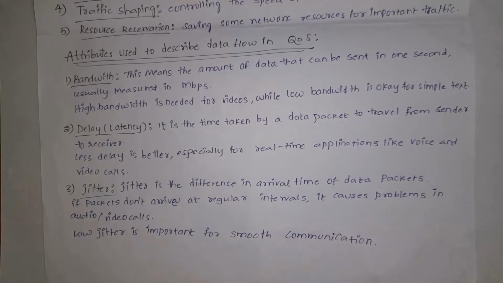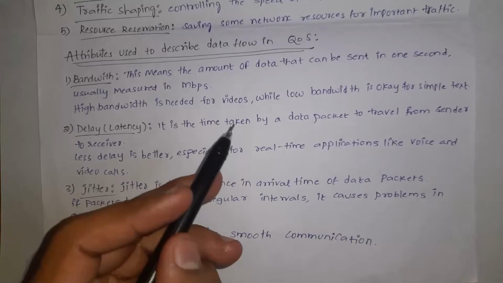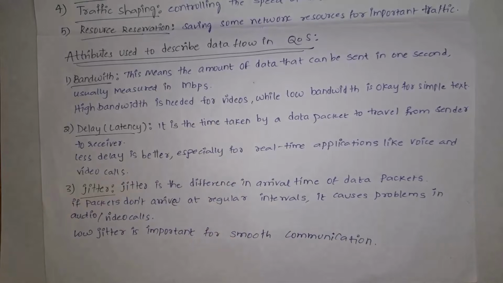Okay, these are various attributes used to describe data flow and quality of service. And first one is bandwidth. Guys, bandwidth means how much data can be sent in a second. Generally, bandwidth is measured in terms of Mbps. That is, how many MB of data can be transferred per second. If you are sending video files, it will occupy more Mbps. Whereas if you are transferring text files, they will consume fewer MB per second, that is nothing but less bandwidth.